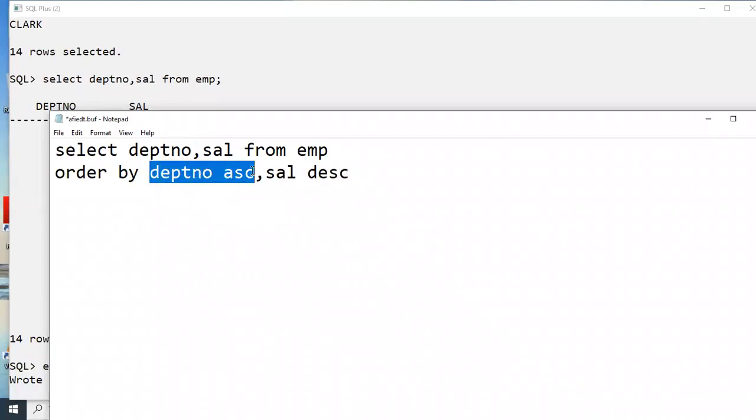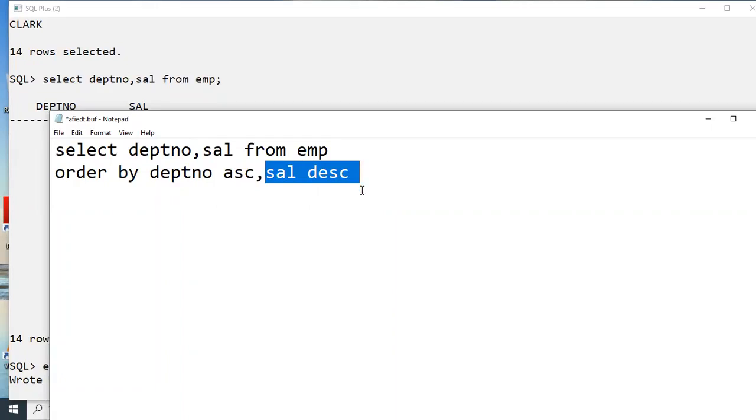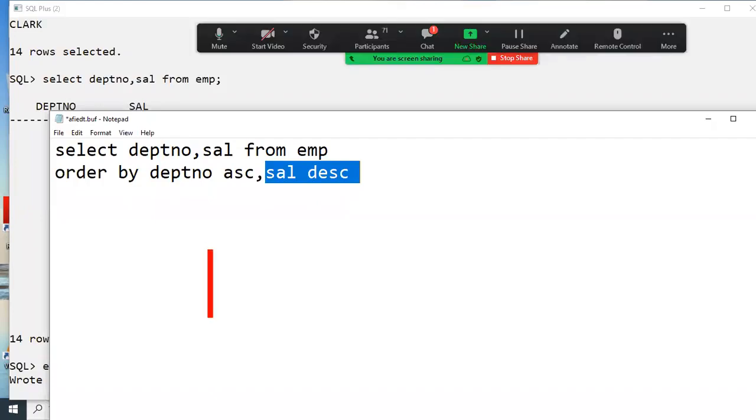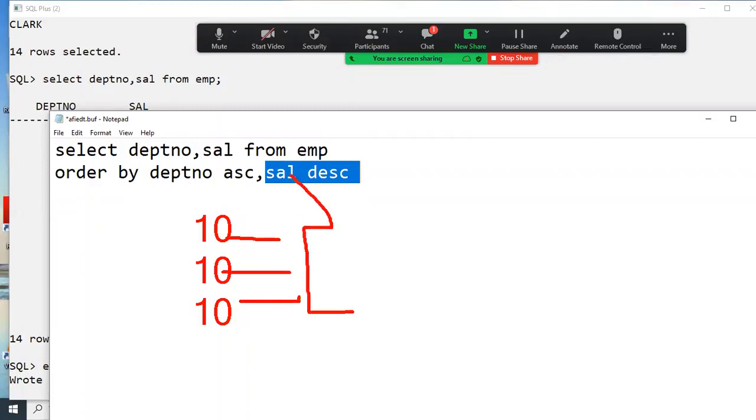Here, department number column ascending order, salary descending order is never executed in this case. But how will it be executed? Anybody who attended yesterday's class, groups are there, no? 10, 10, 10 - one group is there. In this group only, duplicate data is there in the first column. In this group only, the second column has descending order. Again, in another group only, that group only has descending order.